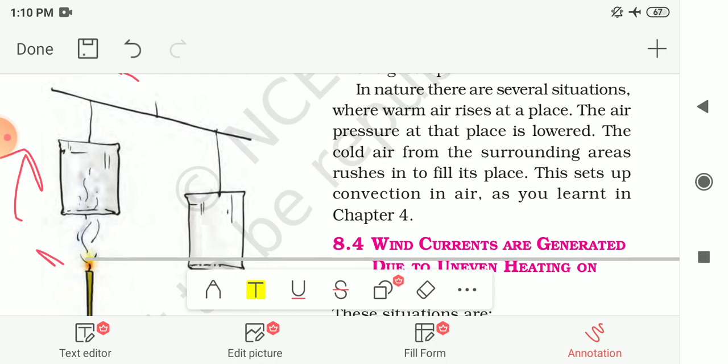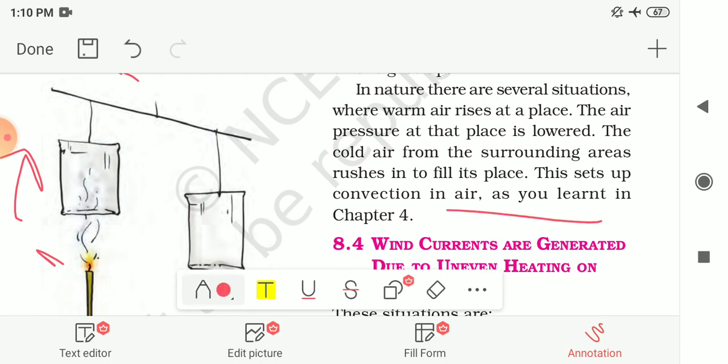In nature there are several situations where warm air rises. At the place where warm air rises, the air pressure is lower, and the cold air from the surrounding areas rushes to fill that place. So this sets up convection in the air, which we had already studied in chapter number 4. The land breeze and sea breeze are examples of this phenomenon.